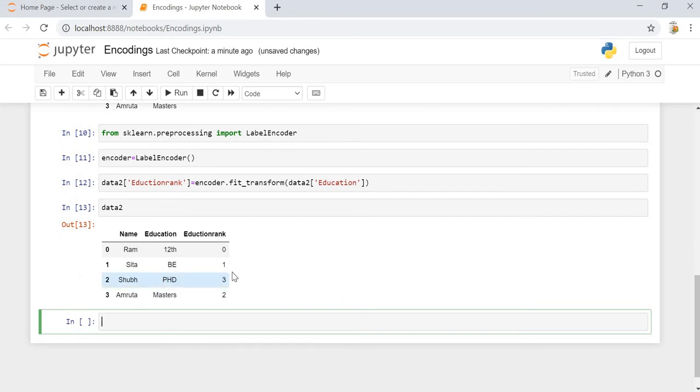You can notice that PhD is 3, Masters is 2, BE is 1, and 12 is 0. So it has ranked based on the highest increasing order to the lowest increasing order. Okay.